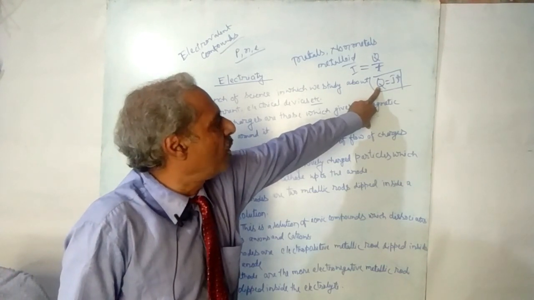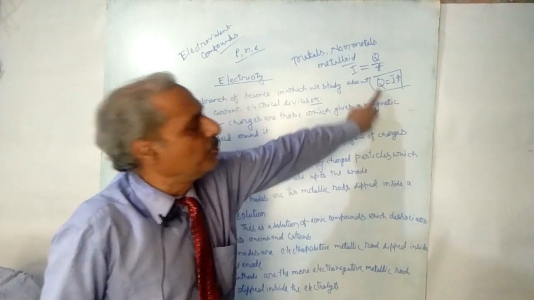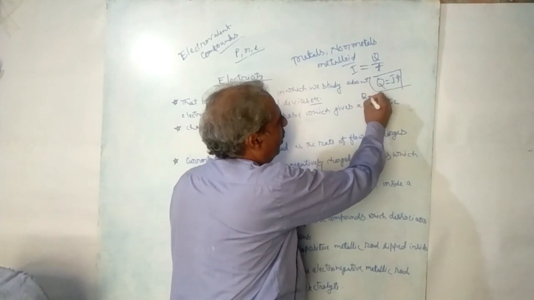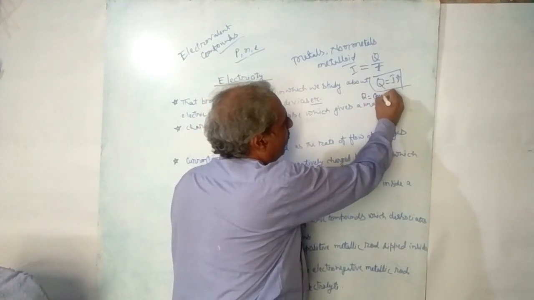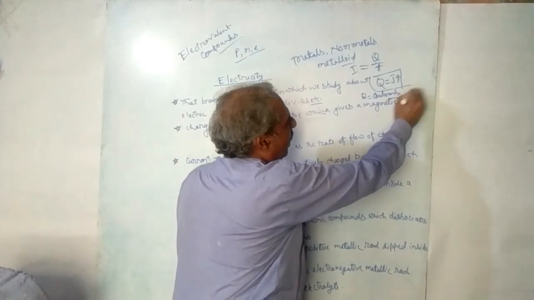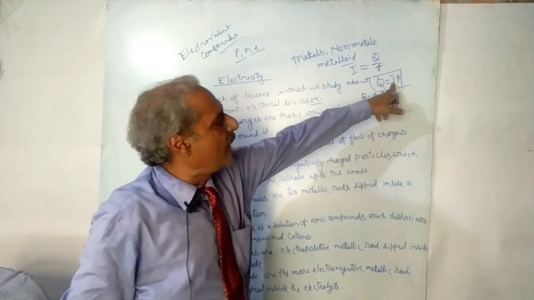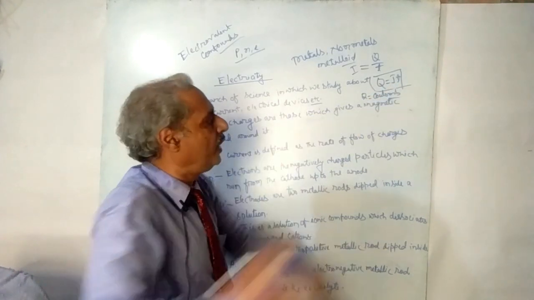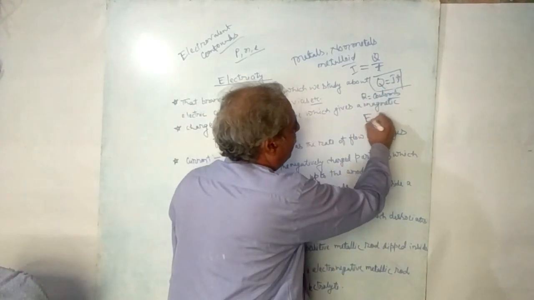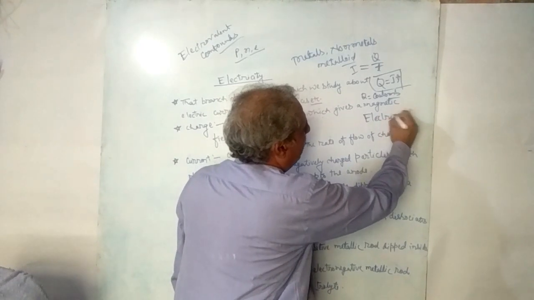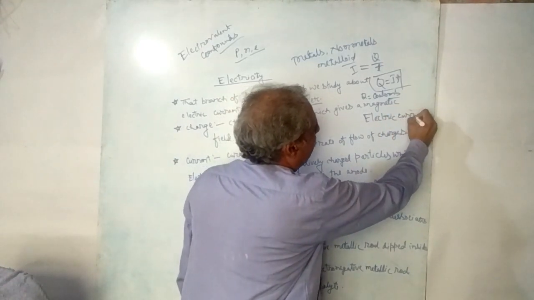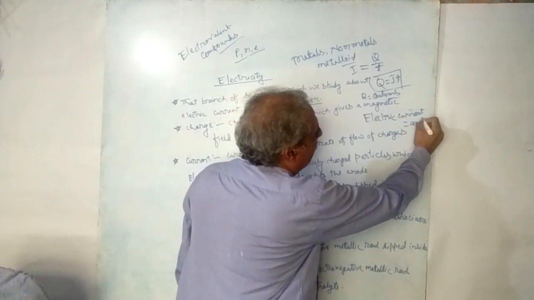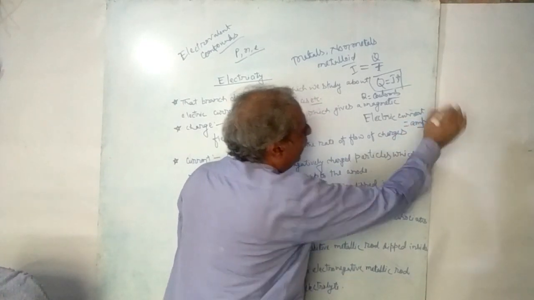In SI, the unit of Q, the unit of charge, will be Coulomb. And the SI unit of I, the unit of electric current, will be ampere.